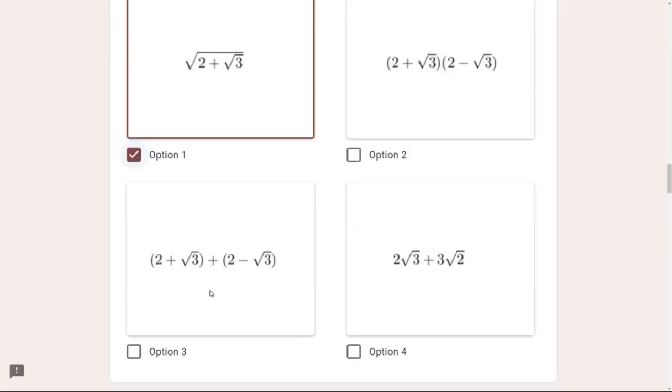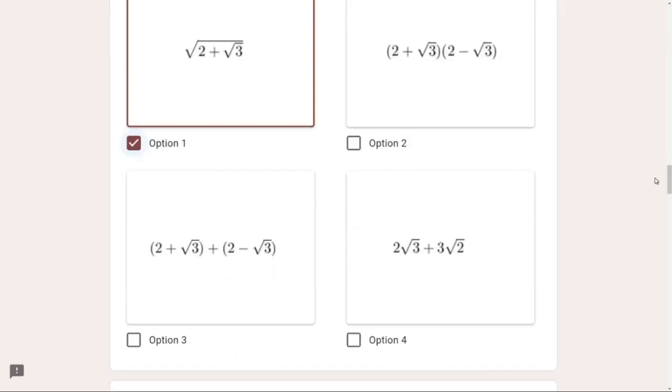Option number 3. 2 plus square root 3 plus 2 minus square root 3. By commutative law, you can simply eliminate these square root 3's, because plus square root 3 and minus square root 3 cancel. So we are remaining with only 4, which is rational.